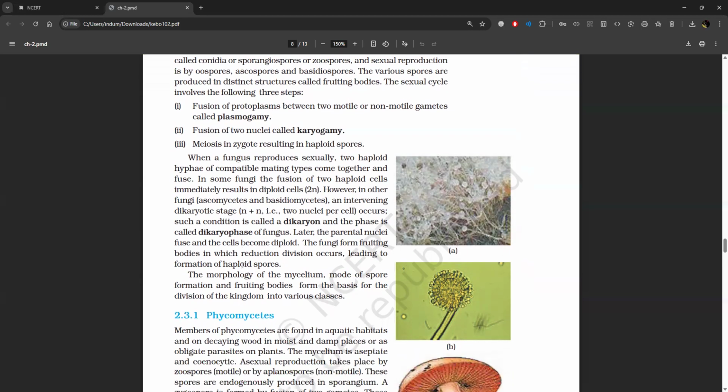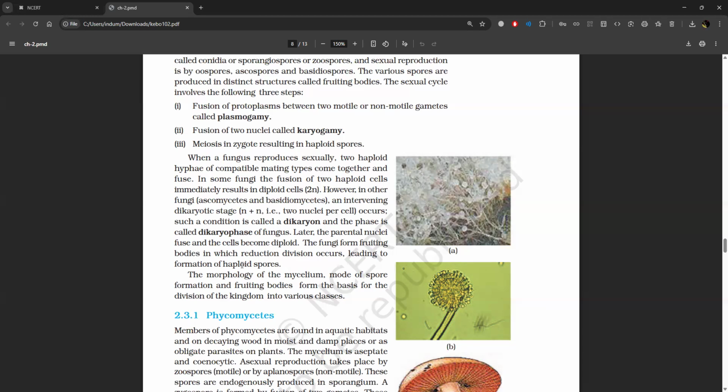When a fungus reproduces sexually, two haploid hyphae of compatible mating types come together and fuse. In some fungi, the fusion of two haploid cells immediately results in a diploid cell. However, in other fungi, an intervening dikaryotic stage, that means two nuclei per cell, occurs. Such a condition is called a dikaryon, and the phase is called the dikaryophase of the fungus.